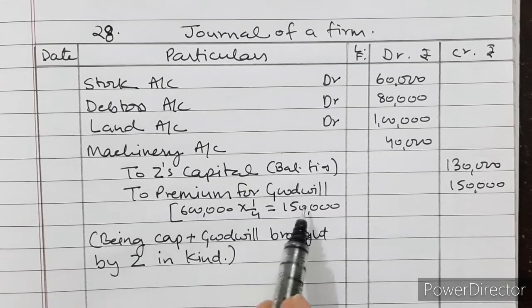Now we will distribute the premium for goodwill to the partners in their sacrificing ratio.